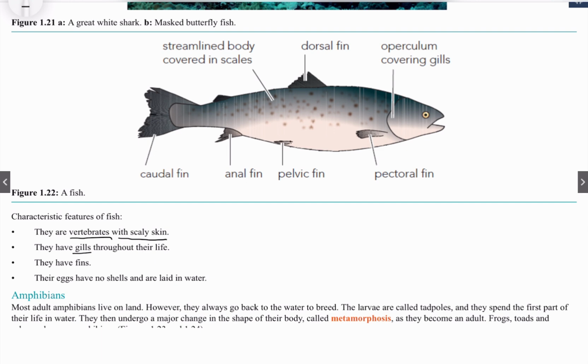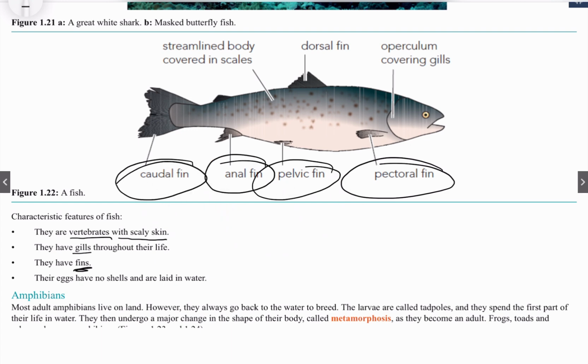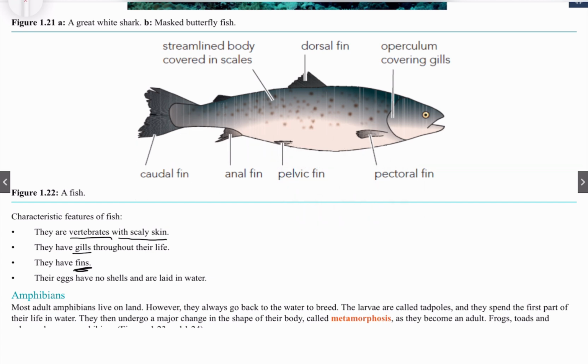They also have gills throughout their life. Gills are used for breathing. Fish do not have a nose, so instead of having one here like humans and mammals, they have gills to breathe. Next, they have fins. You can see here the pectoral fin, the pelvic fin, the anal fin, and the caudal fin. Just call it fin.